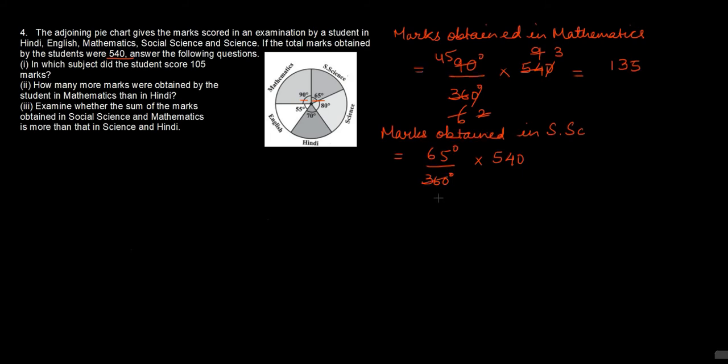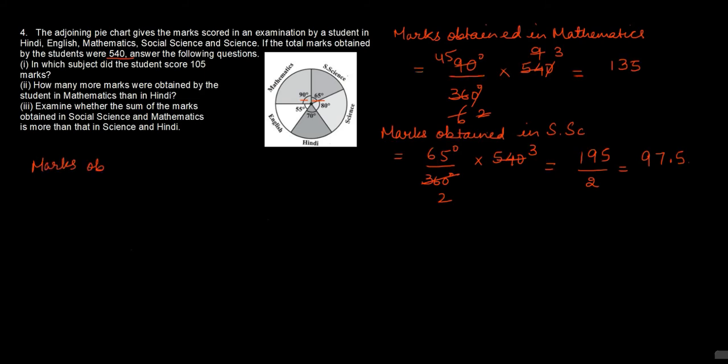So this will on reducing will get 2 and here you will get 3. 65 3s is 195 by 2. So on dividing we'll get 97.5 marks.